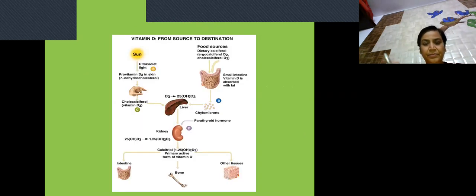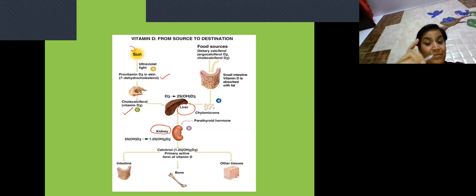Right. Now, this picture is self-explanatory. You can see the sun, the presence of UV light, 7-dehydrocholesterol is there, which is converted into cholecalciferol. Just now I mentioned there are two hydroxylation reactions. Hydroxylation at the 25th position takes place in the liver, and hydroxylation at the first position takes place in the kidney.